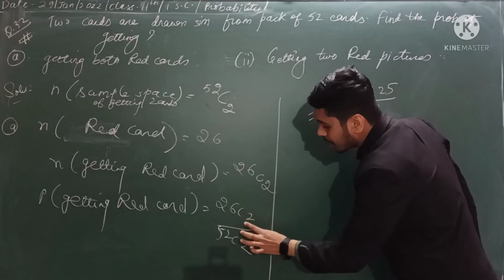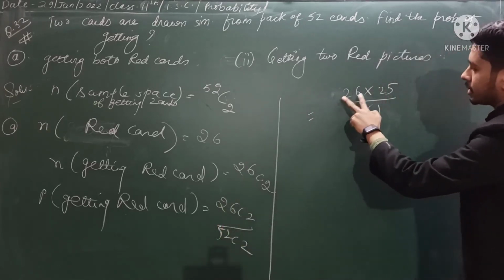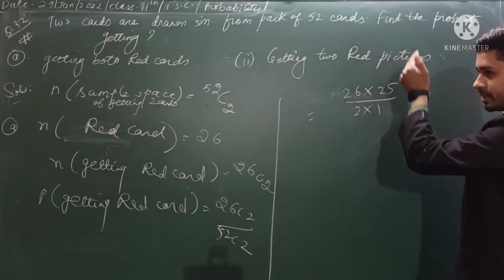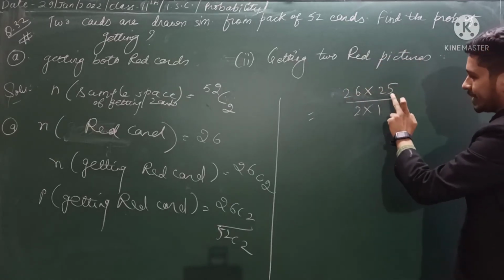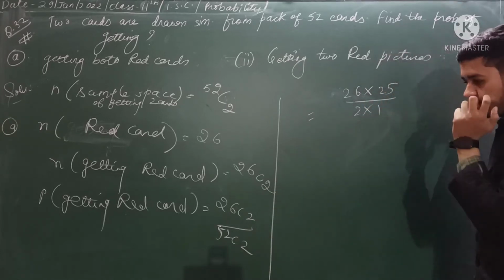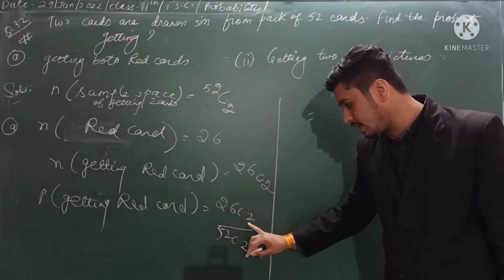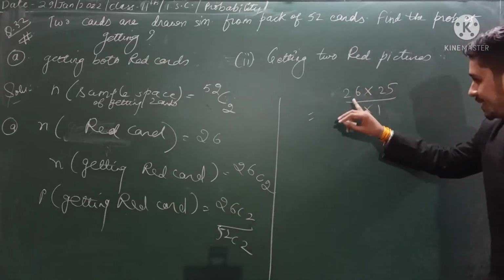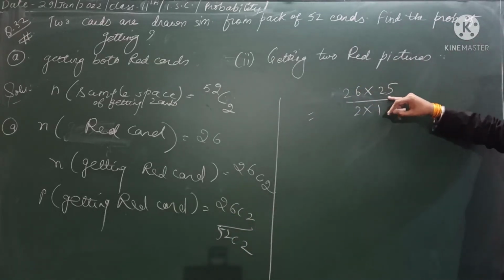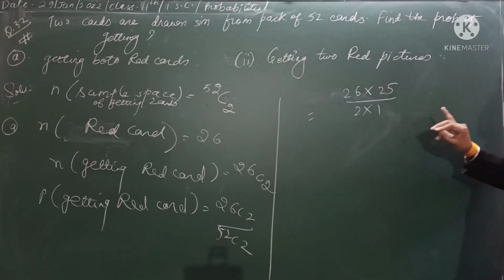Take this 26, this 2, and go in reverse: 1. So 26, 25 upon 2 into 1. If it were 26C3, then you would have gone 26 into 25 into 24 upon 3 into 2 into 1, like that.